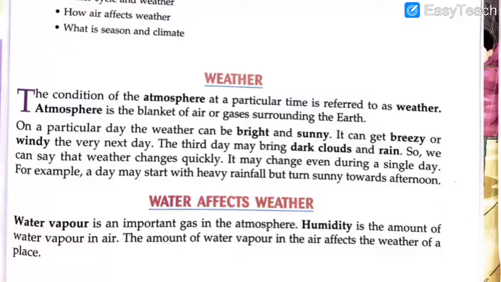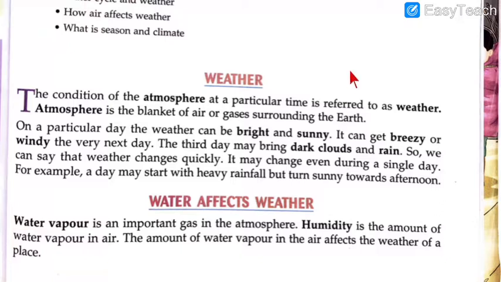So these changes you might have seen in your town as well. Sometimes in the morning, the weather is cloudy. Now as the day passes on, in the afternoon it's very sunny. Again during the night it's cloudy and it's raining. So these changes are there in the weather. So the certain condition of the atmosphere around us is referred to as the weather.